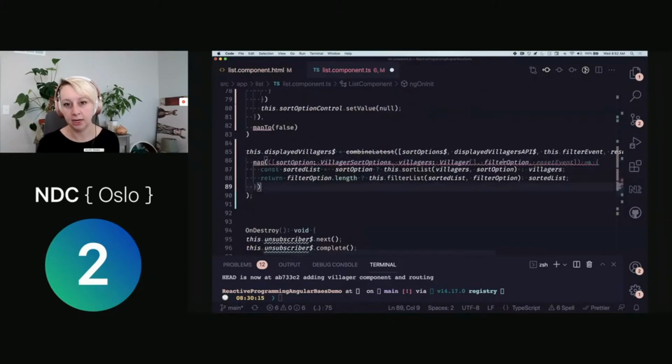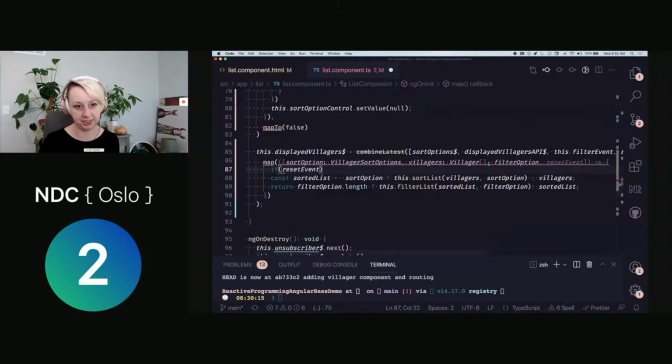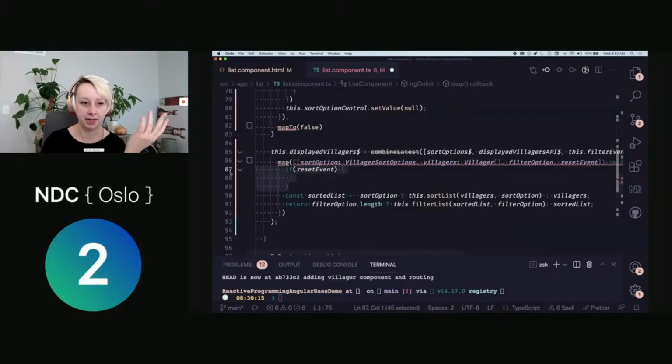I can do that. So let's see here. Reset event. I just do something like this. If reset event, and then change the value of whatever displayed villager should be, which is pretty much going to be back to the initial API. That's a method I could go with.